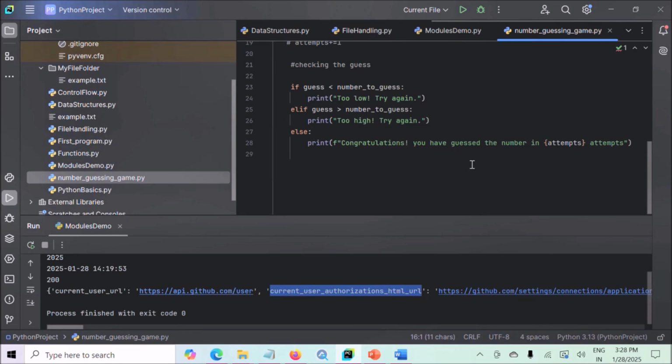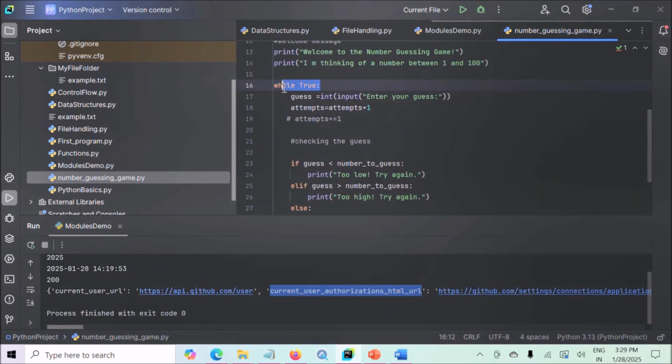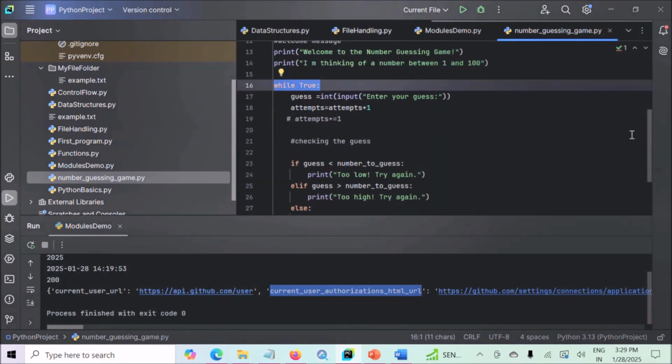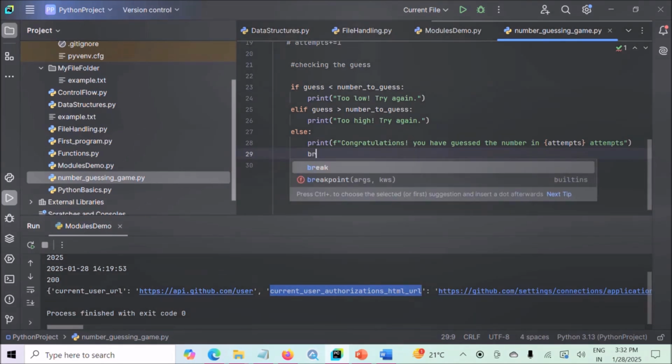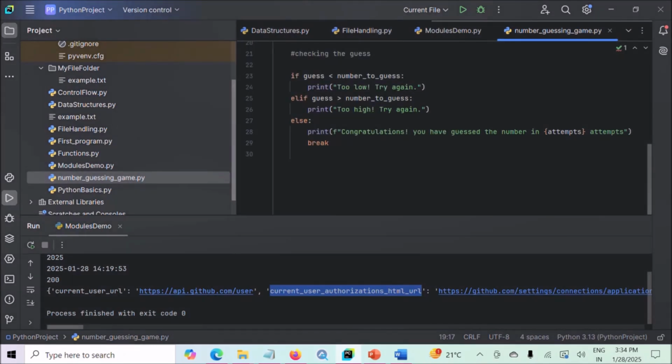After this, we have to use a break statement to break the loop, because here we have used while True. While True creates an infinite loop, meaning the loop will continue to execute indefinitely unless it is explicitly broken. So we break the loop using the break statement, and this break statement will come in this else part only, to end the while loop and exit the game. Now our code is complete.